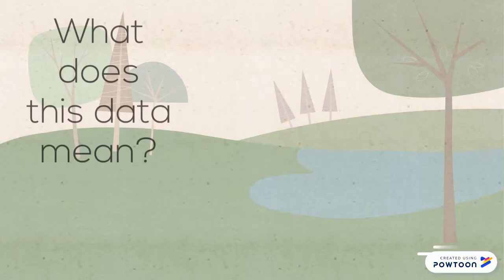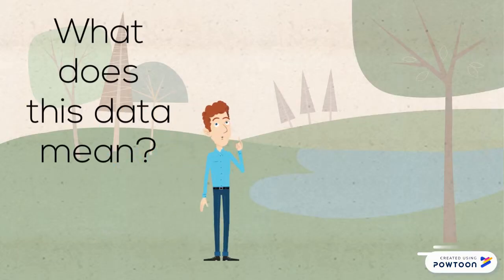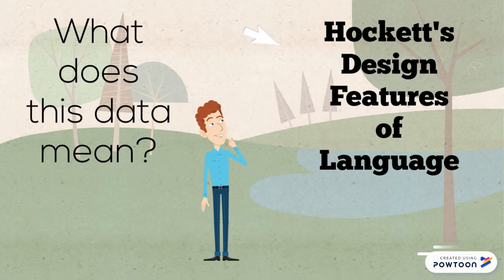What does this data mean? It appears that species can possess varying combinations of Hockett's design features, but not all of them. But despite this, the ways that animals interact can still be classified as language.